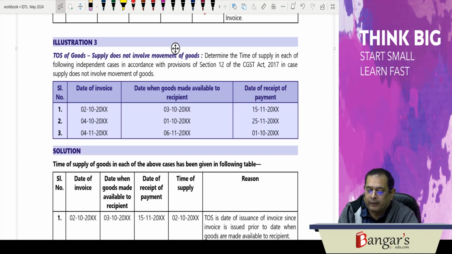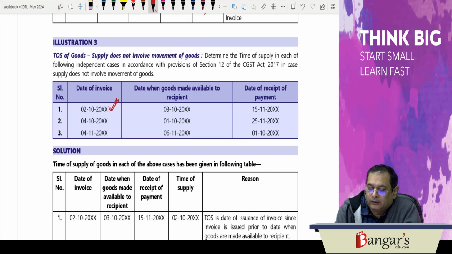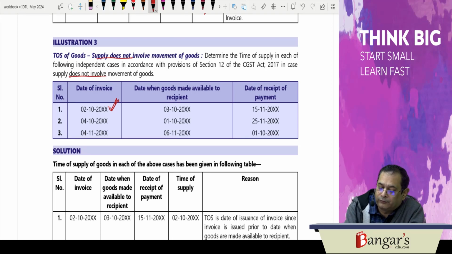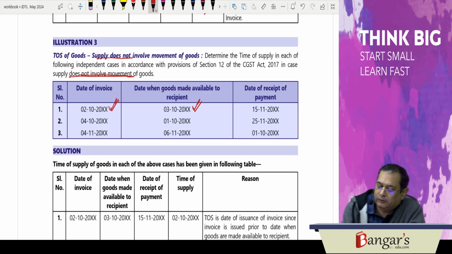Now determine the time of supply in each of the following independent cases in accordance with the provisions of section 12 of the CGST Act. Date of invoice is 2nd of November. Here supply does not involve movement of goods. Goods are made available to the recipient on 3rd of October. So here invoice must be issued on or before 3rd of October. Time of supply will be here 2nd of October.